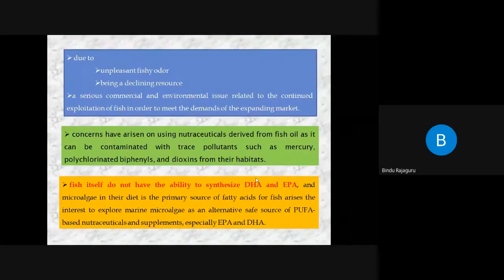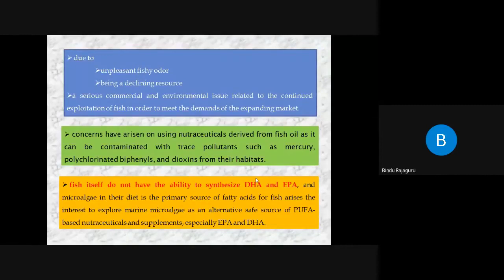Because for that, what do they need? They need alpha linolenic acid, which is the precursor of EPA and DHA, and this ALA, that is alpha linolenic acid, is not synthesized by the human body, and for that reason, DHA and EPA is not synthesized by the human body. To overcome that, what we are doing, we are consuming the fish, right?